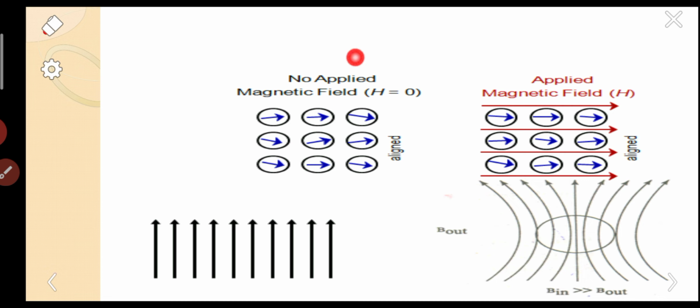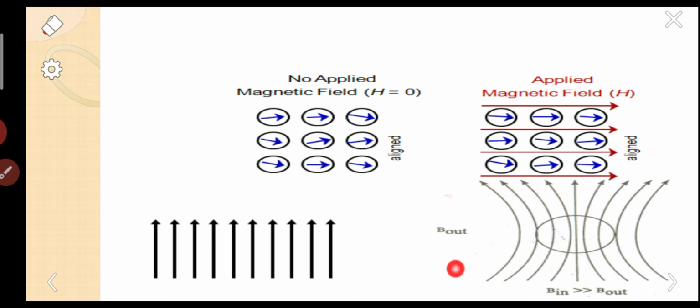You can understand by these diagrams in this way. Here the arrows are dipoles. Whenever the dipoles are aligned in the same direction, generally we term it as ferromagnetism.